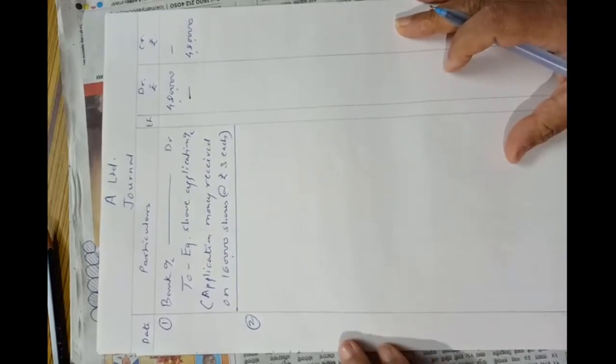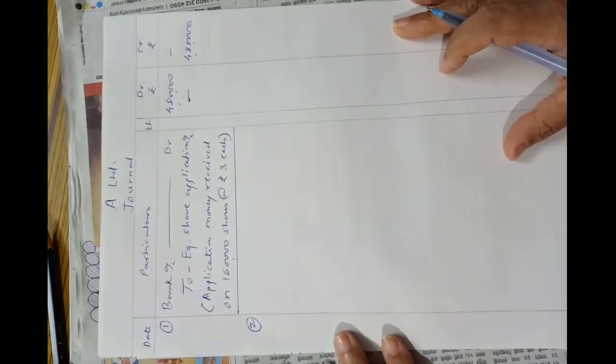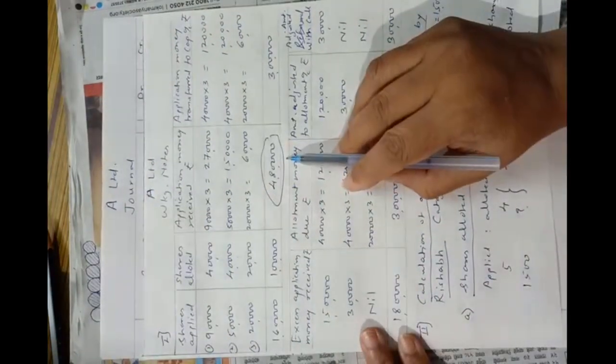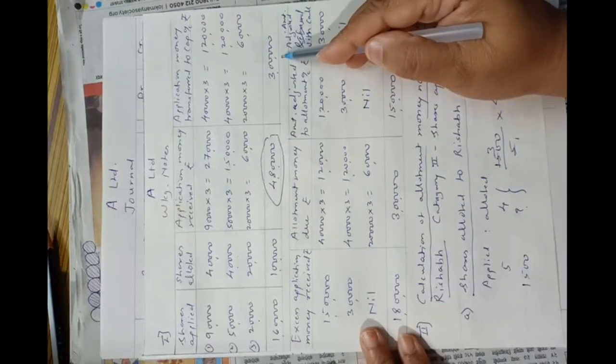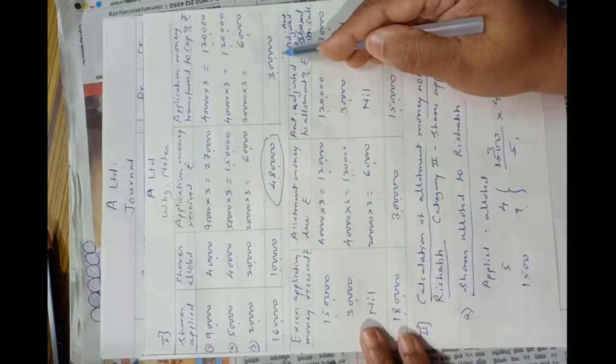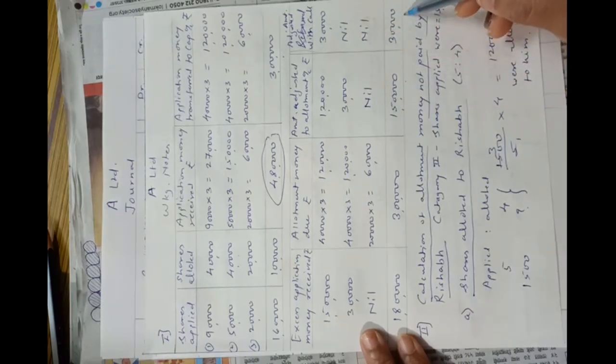Okay, now the second entry. Second entry will be of amount adjusted with capital, share allotment and calls in advance, because in this problem, see here, from this 4,80,000, 3 lakhs will be transferred to share capital account. Then amount adjusted with allotment will be 1,50,000, and remaining 30,000 are not refunded but they are adjusted with the call money.